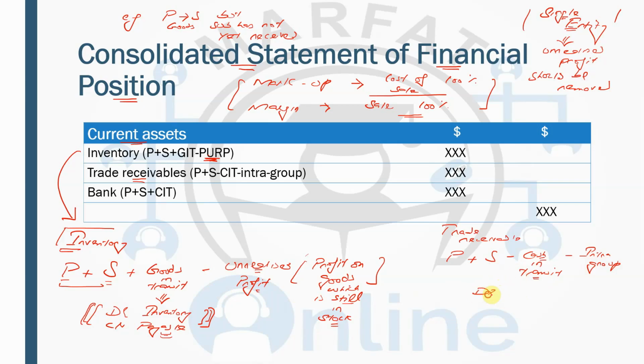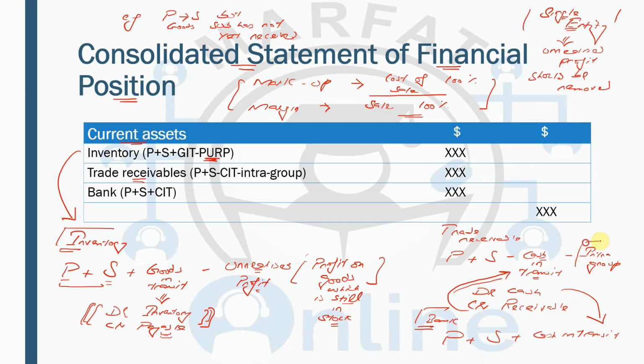So what we're going to do is make them receive the cash. When we make them receive the cash, the double entry is debit cash and credit receivables, because when the cash is received, the receivable is derecognized. So this minus cash in transit shows that the receivable has been derecognized. And where is it going to be recognized? In the bank. So in the bank, we take parent bank plus subsidiary's bank plus cash in transit. So we record this cash over here, and then we derecognize the corresponding receivable.